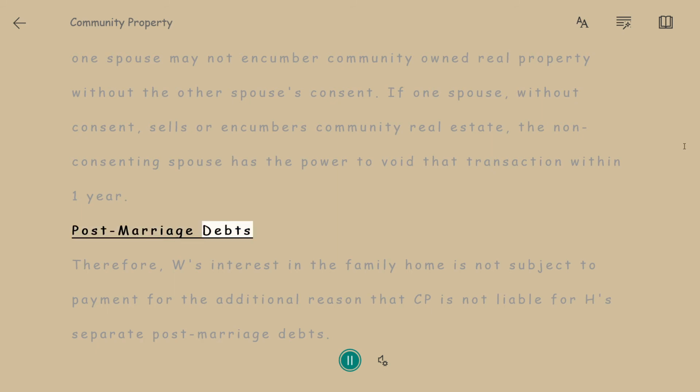Post-marriage debts. Therefore, W's interest in the family home is not subject to payment for the additional reason that CP is not liable for H's separate post-marriage debts.